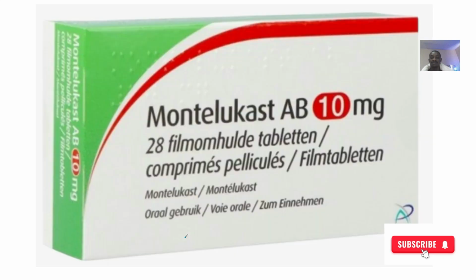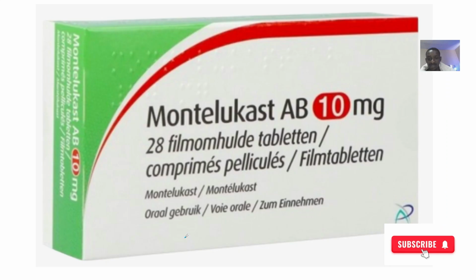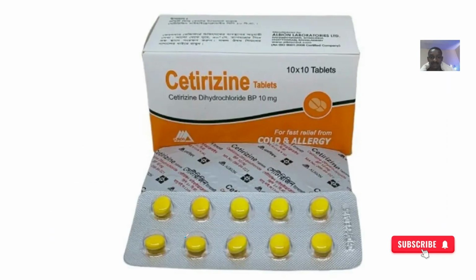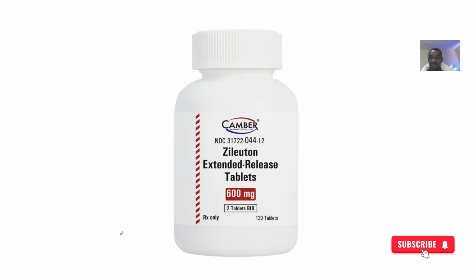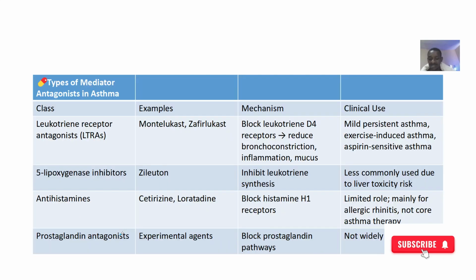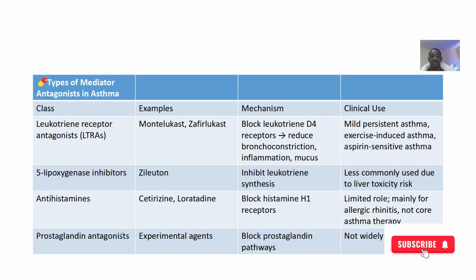Do you understand? So the types of mediator antagonists: we have the leukotriene receptor antagonists, so drugs like Montelukast, then Zafirlukast. We have the 5-lipoxygenase inhibitors, so drugs like Zileuton. We have the antihistamines, so drugs like cetirizine and loratadine. Then we have prostaglandin antagonists. Those are mainly still in the lab; they are still experimenting on those.